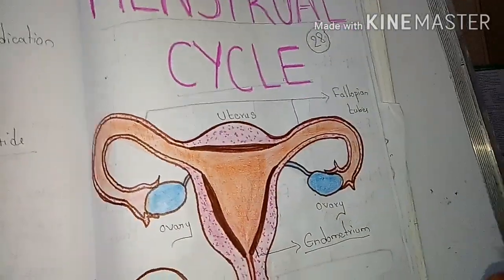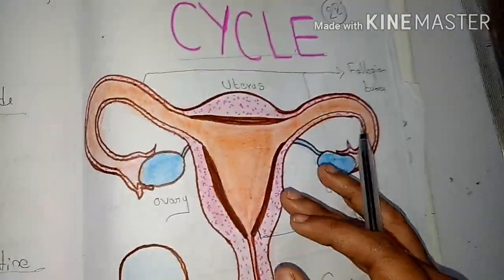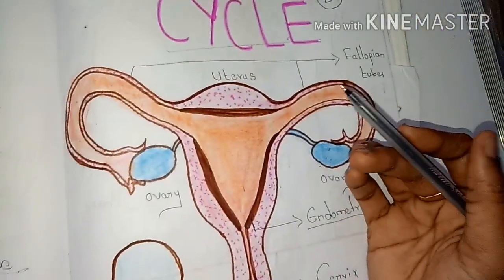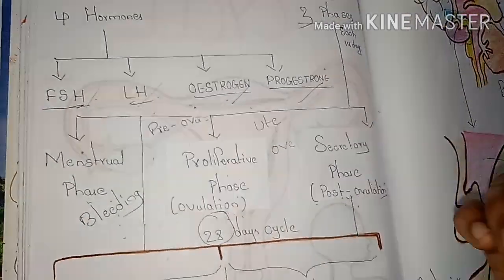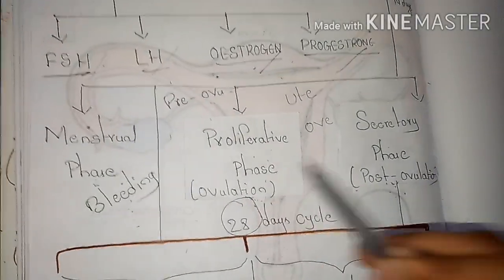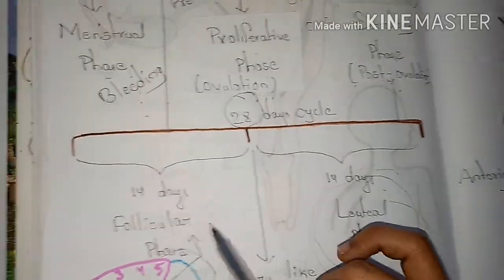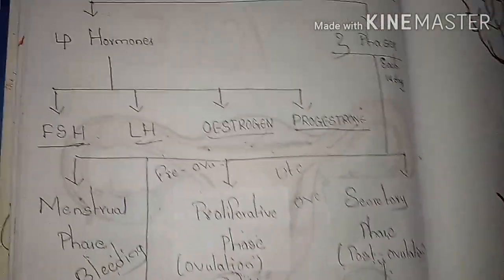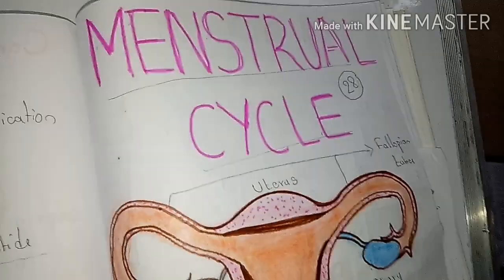I think you understand the basic details about the menstrual cycle in this video. In the next video, I am going to provide the uterine phases, that is the menstrual cycle phases that occur in the woman: the menstrual phase, proliferative phase, and secretory phase, and also the phases of the ovarian cycle, the follicular phase and the luteal phase. In the next video, I will give you detailed information regarding all these phases.